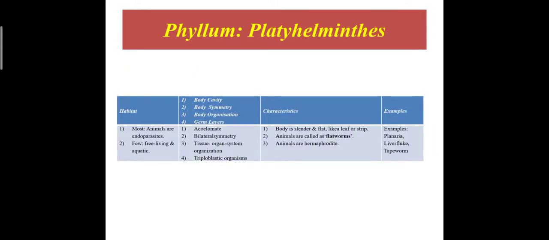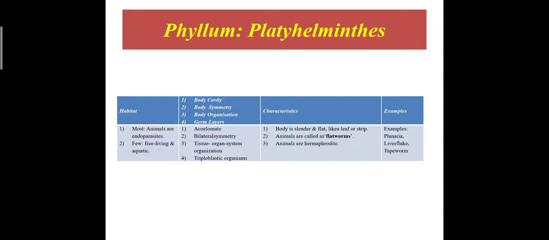Next phylum, that is phylum Platyhelminthes. Most of the animals are endoparasites. Few are free living and aquatic. Body cavity: acoelomate. They are bilaterally symmetrical. The body organization is organ system level organization. They are triploblastic organisms, which means ectoderm, mesoderm, and endoderm, these three layers are present in the animals from phylum Platyhelminthes.